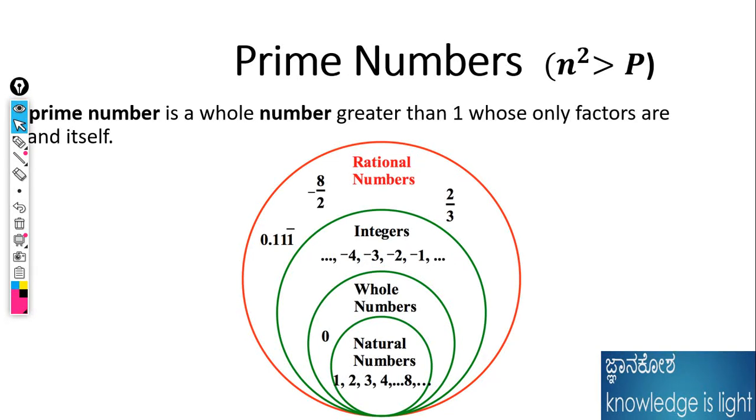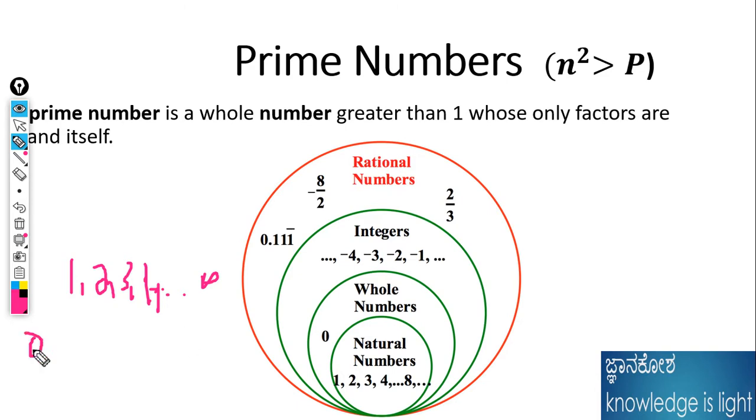Before going to the topic, I will tell you about natural numbers, whole numbers, integers, as well as rational numbers and irrational numbers. What are natural numbers? Whatever the numbers starting from 1, 2, 3, 4, up to infinity, those are called natural numbers. Infinity means the numbers never end. 1, 2, 3, 4, those are all natural numbers.